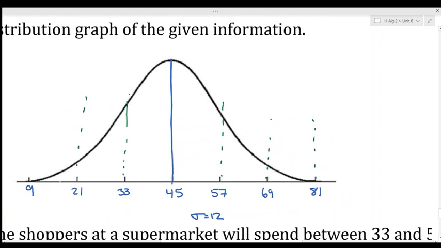All right, let's write in our decimals. For the first standard deviation, we have 0.34 on both sides. The second standard deviation is 0.135 on both sides. The third deviation is 0.0235 on both sides.